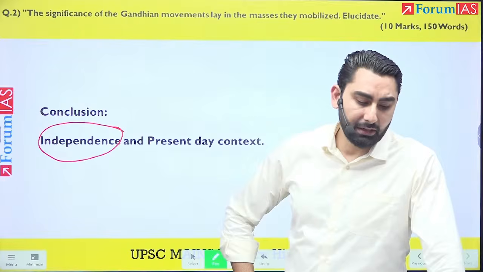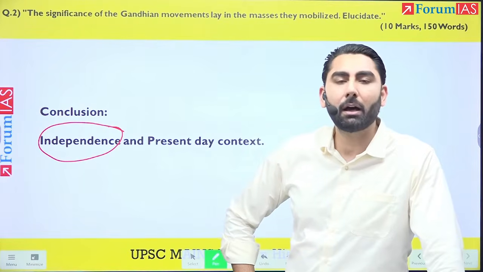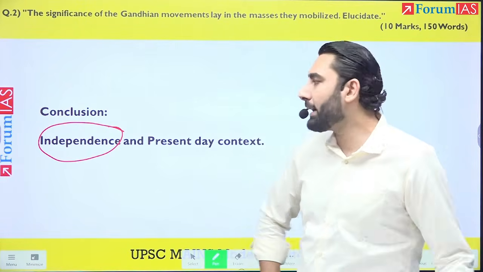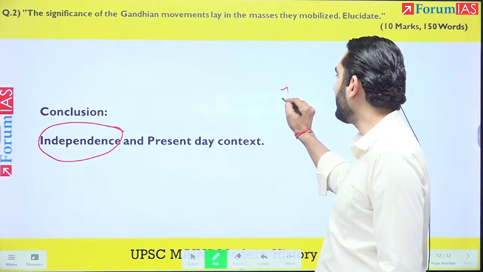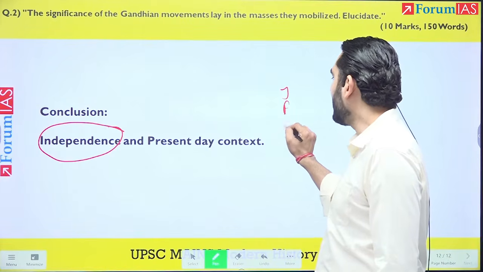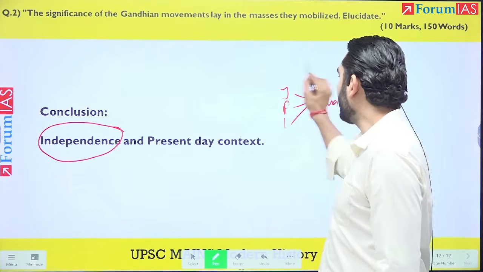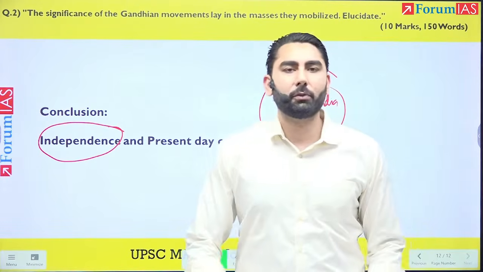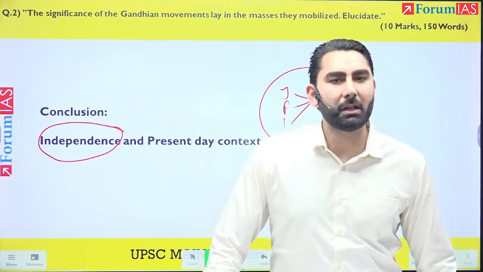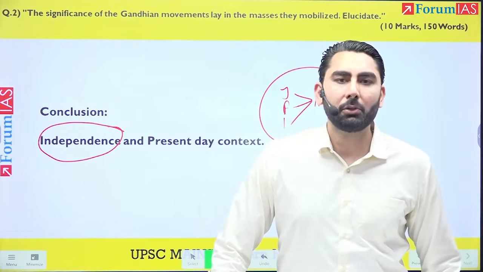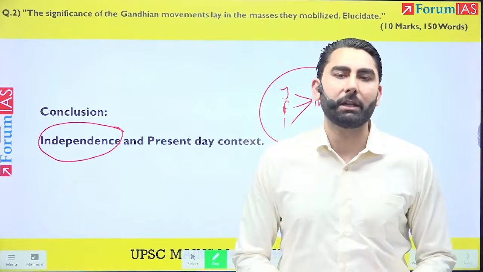And in the present day context, you can talk about how Gandhiji's moral ideas have led to the establishment of a more just, more equal, and more inclusive India. Something like this, right? So without any flowery language, you could have answered